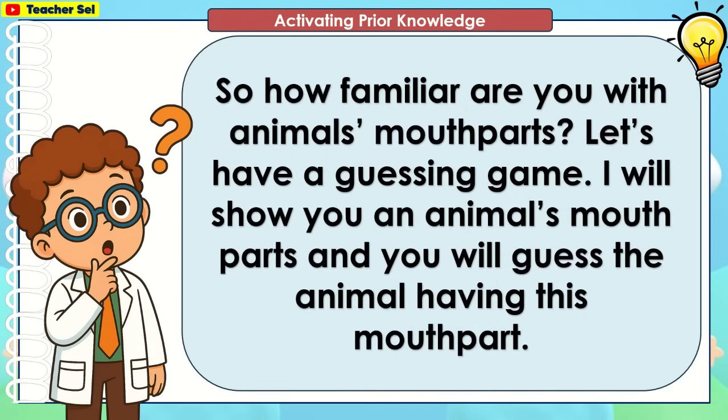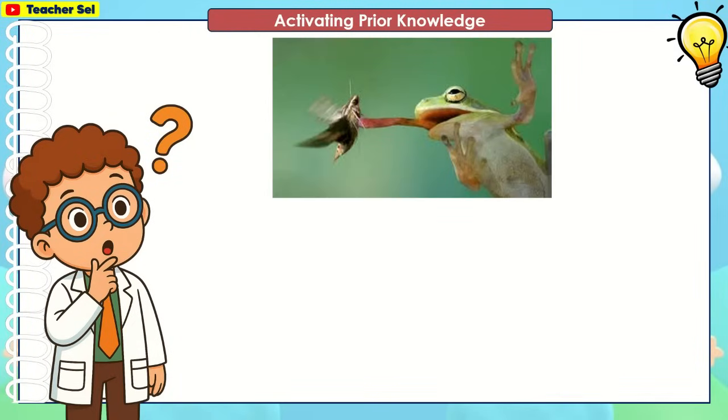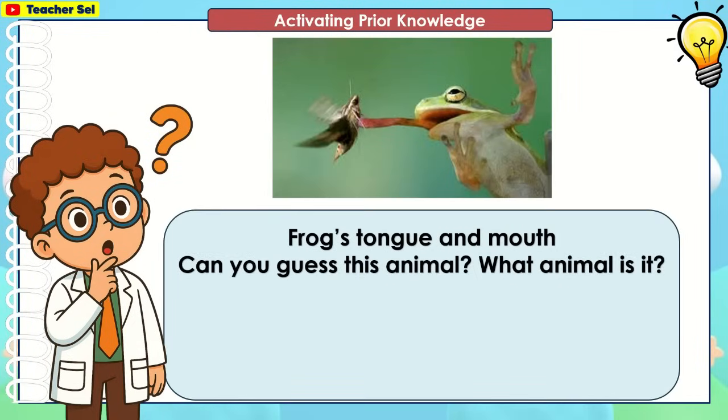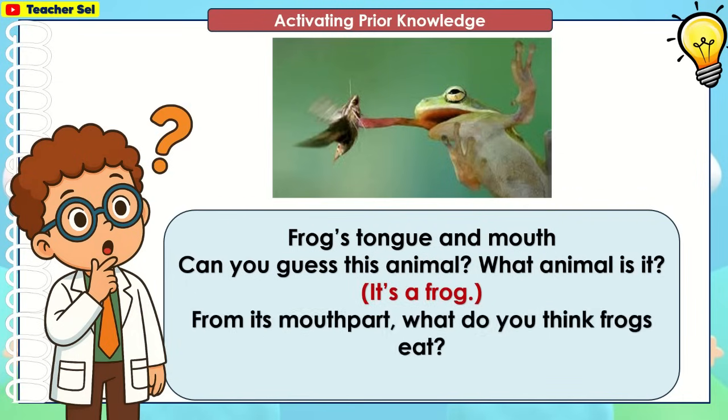So how familiar are you with animals' mouth parts? Let's have a guessing game. I will show you an animal's mouth parts and you will guess the animal having this mouth part. Frog's tongue and mouth. Can you guess this animal? What animal is it? It's a frog. From its mouth part, what do you think frogs eat? They eat insects.